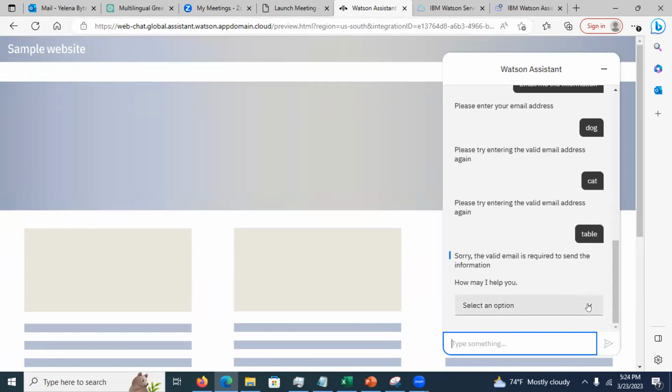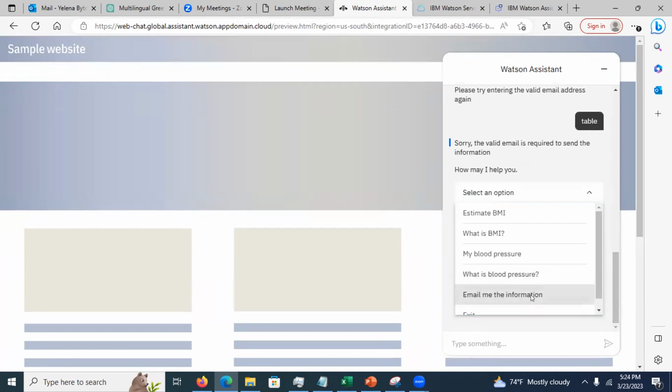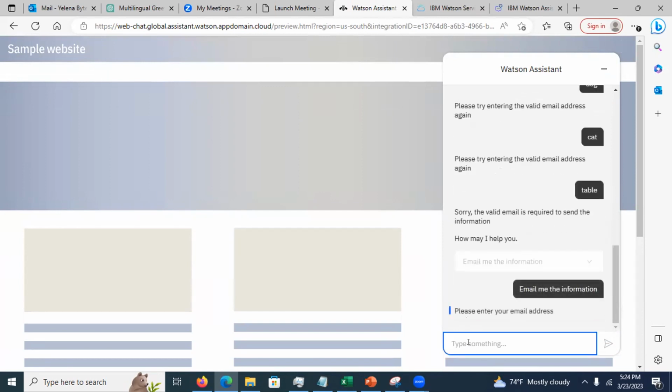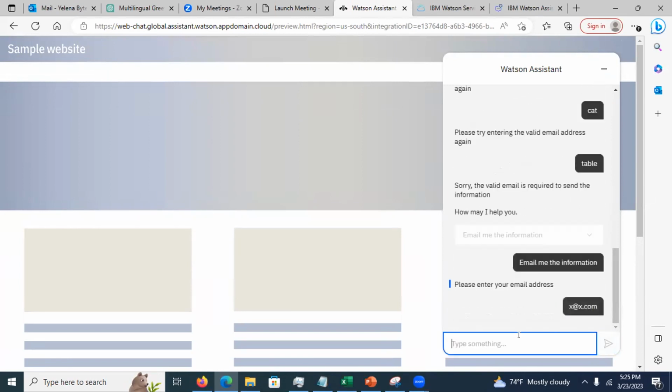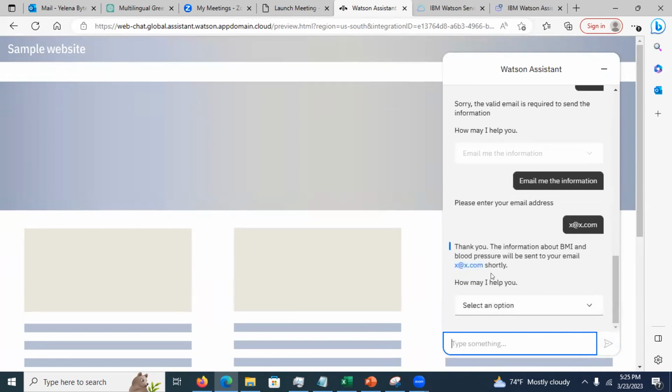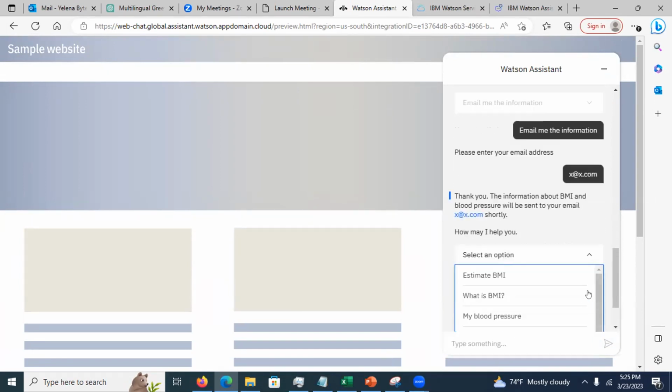See, wallet email required. I can just put something wallet now. I can try again, email me the information, and I can just put this. It's a regular expression. It's looking for the @ sign, something like that. Now this is going to accept it. See this? It just says the email was sent.